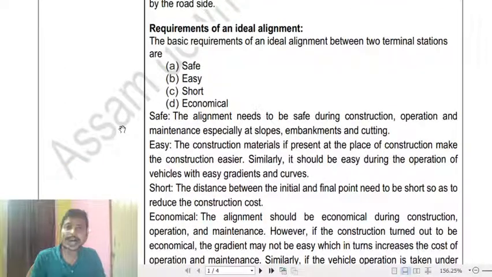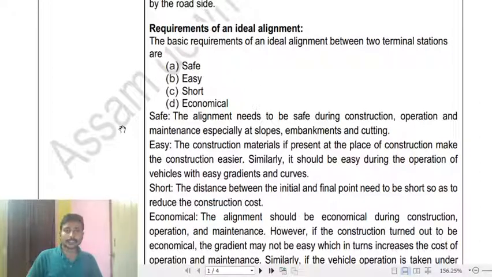It should be safe in terms of construction, operation and maintenance, especially in hilly areas, slopes, embankments, cuttings and fillings. It should be easy in terms of maintenance and construction, and the construction material should be easily available.